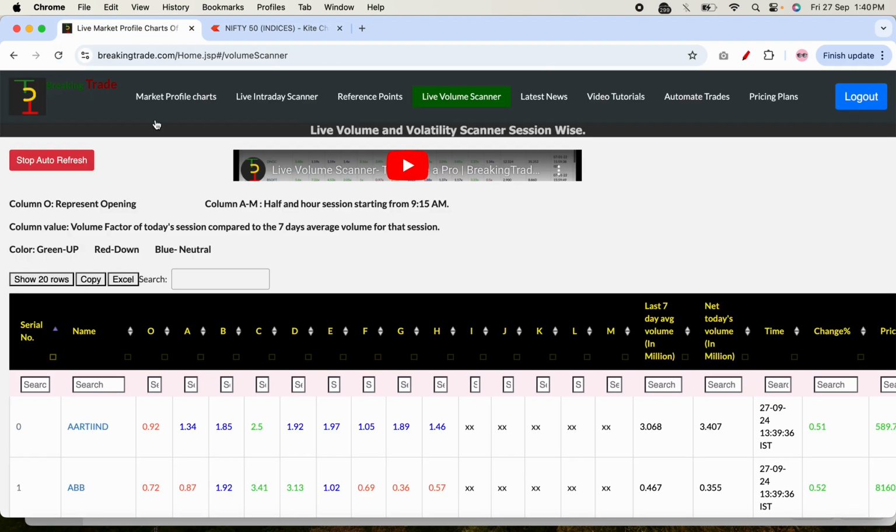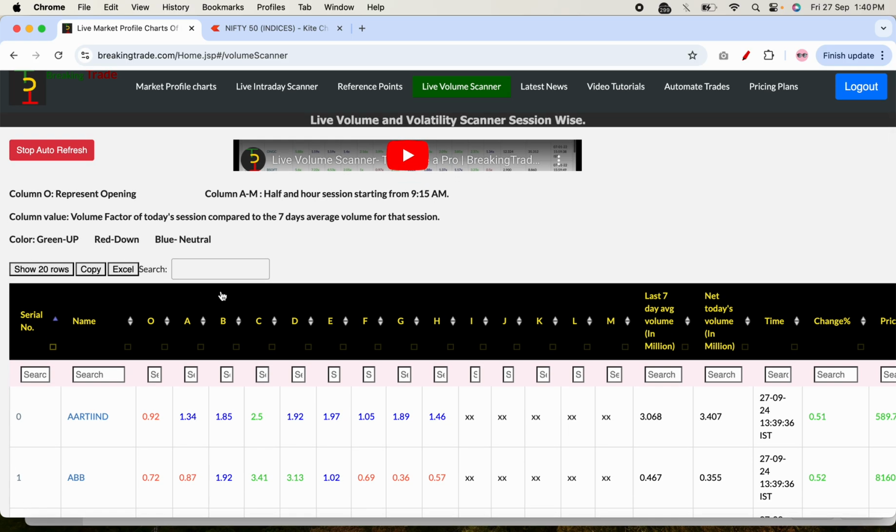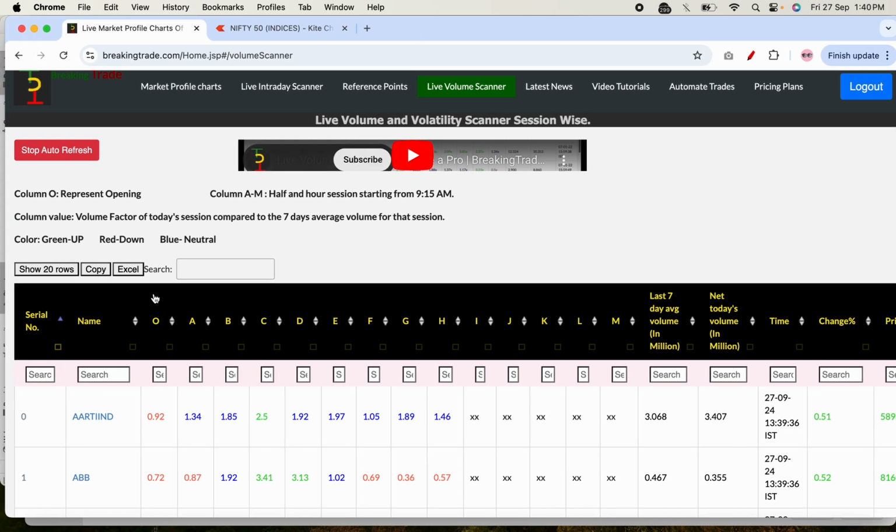Now let's come back to this live volume scanner. I'll explain each and every part of it. First, you can see there are columns O, A, B, C, D until M. What do these columns denote? These columns denote the particular session in market profile. For example, A session denotes 9:15 to 9:45 a.m. B session denotes 9:45 to 10:15 and so on, in half an hour intervals, till M period.